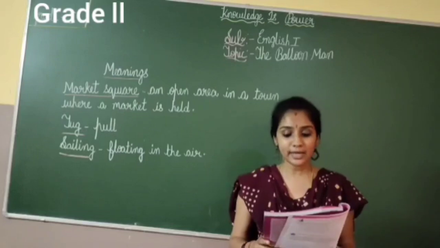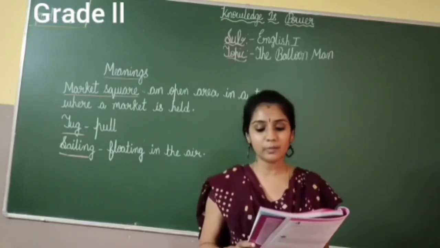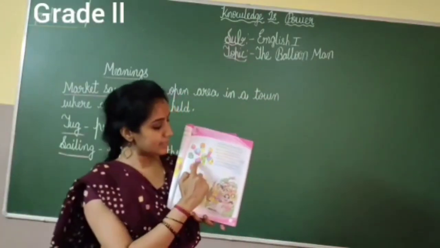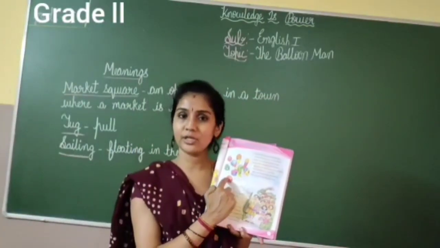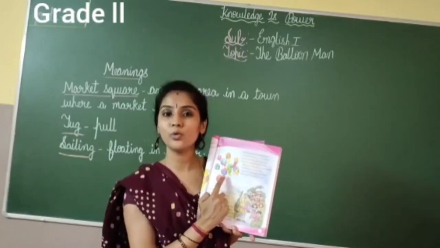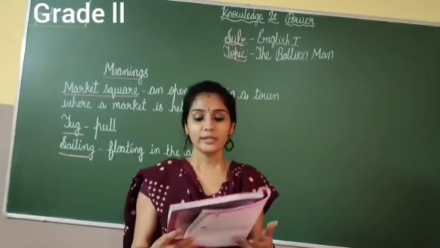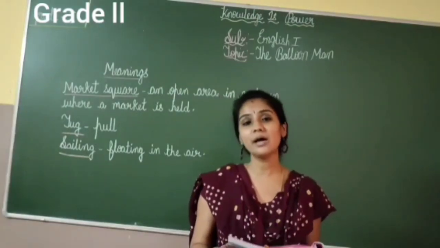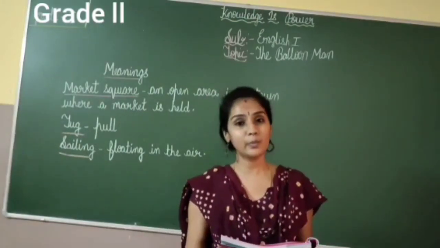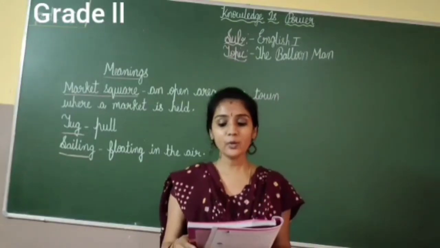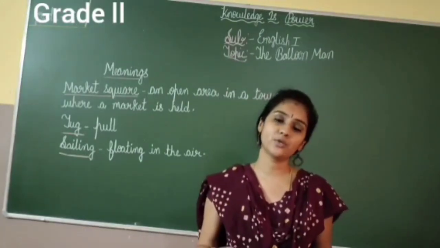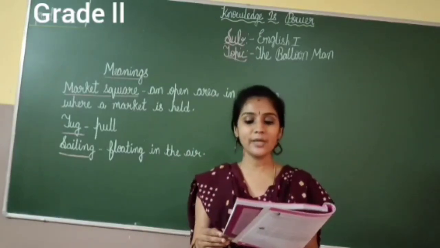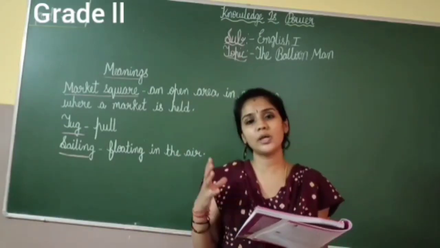Okay, next. They are red and purple, blue and green. You can see the colors of the balloons here. So the balloons are red, purple, blue and green. And when it is a sunny day, the cars and people get between.